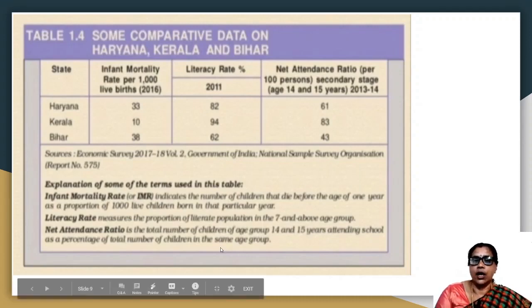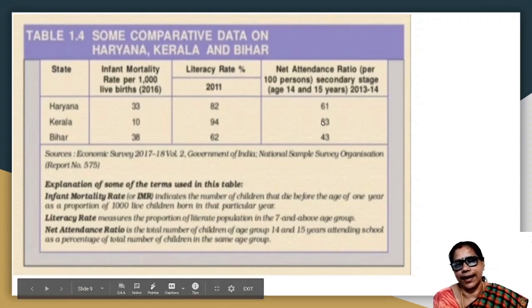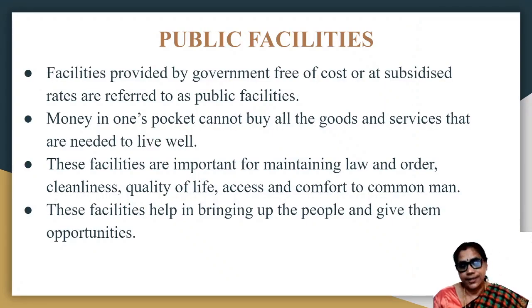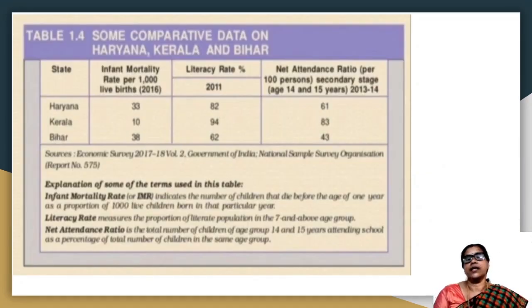So that also is higher. Net attendance ratio is also higher in Kerala. That is, it is 83% compared to Haryana. So we could understand that more children in the age group 14 to 15 years are attending school in Kerala than Haryana. So from this data, we can understand that income is not the only criterion for measuring and comparing the development between the states or countries.